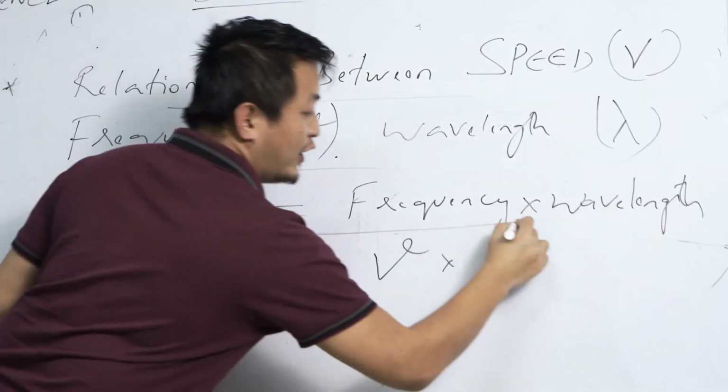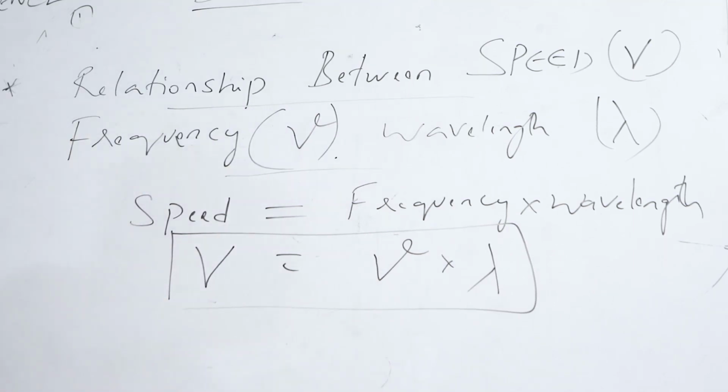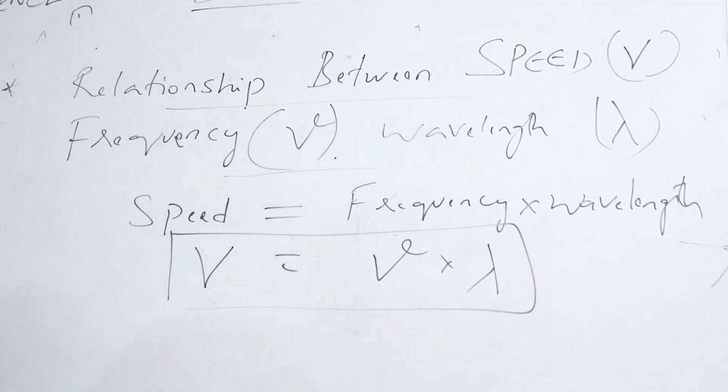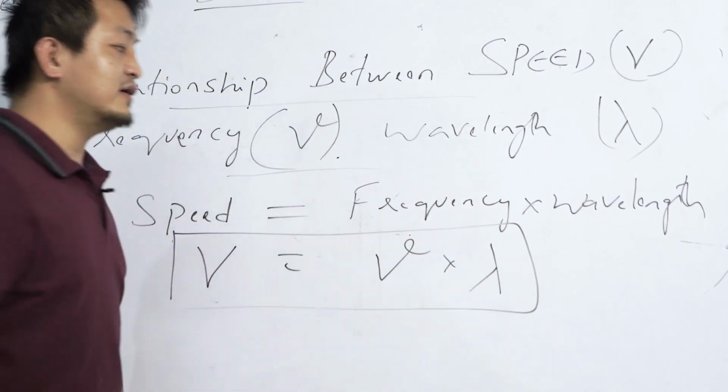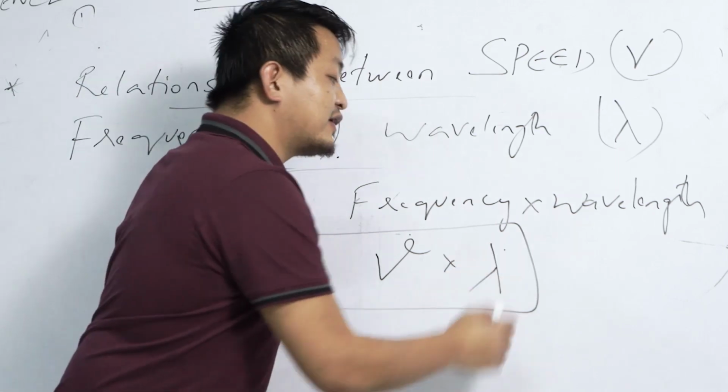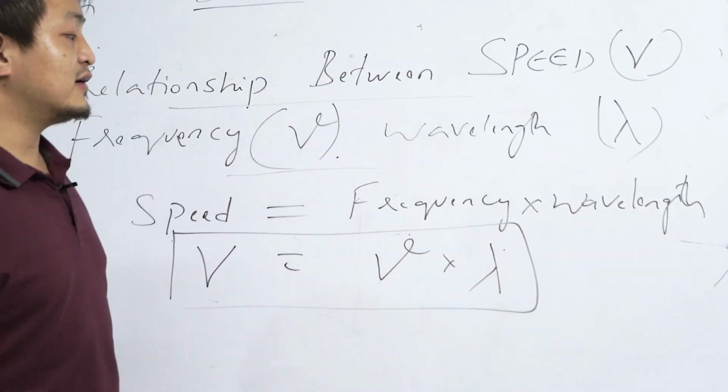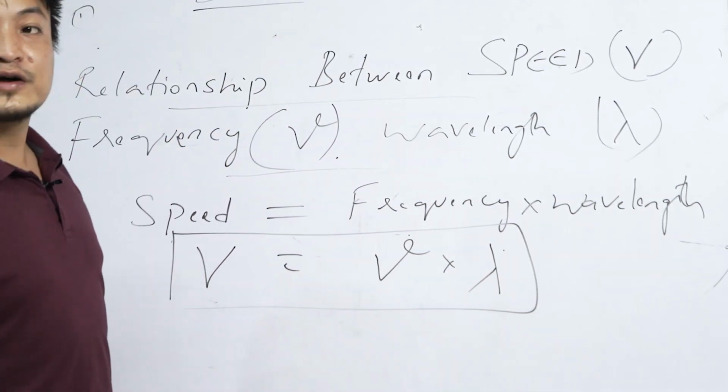So this is one formula. Now, with the help of this formula, we can find the speed, we can find the frequency, and we can find the wavelength. Clear? So let's do one numerical problem.